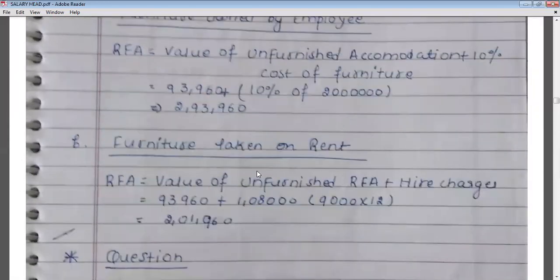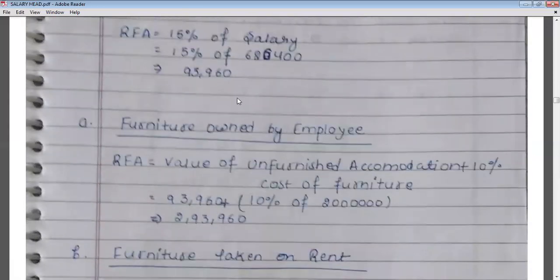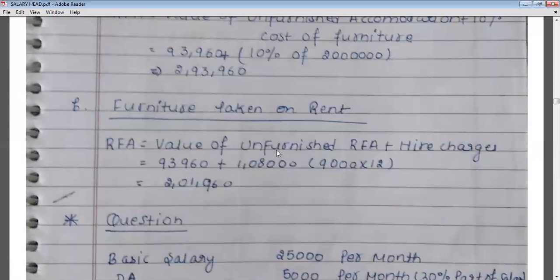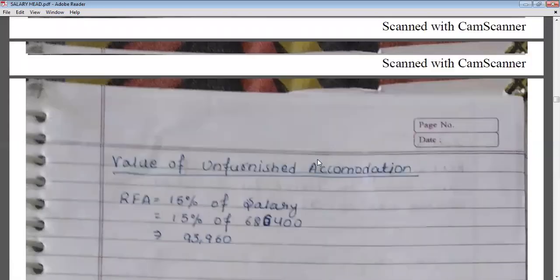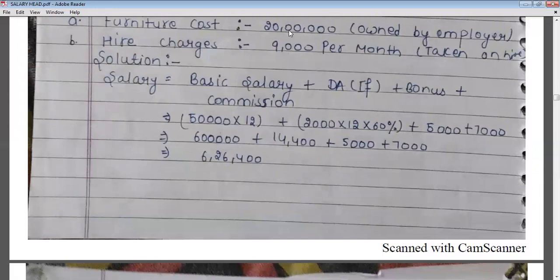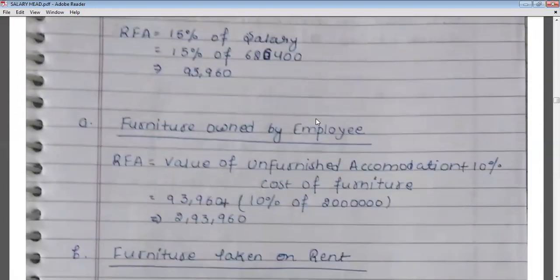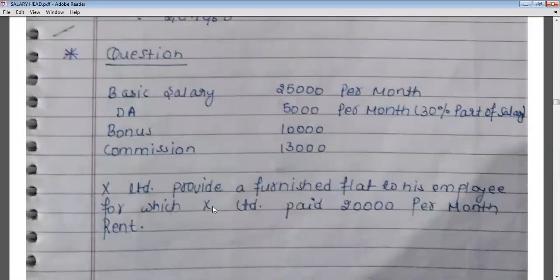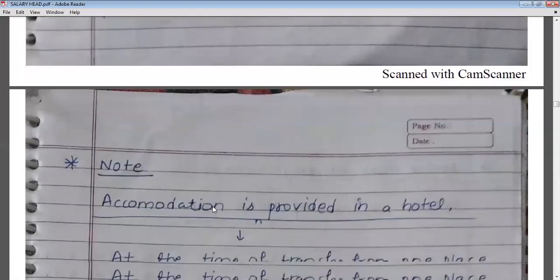So value of unfurnished accommodation 93,960 plus hire charges, 9,000 multiplied by 12 for a year, that is 1,08,000, so the total is 2,01,960. Okay, so this is your rent-free accommodation and furnished accommodation.